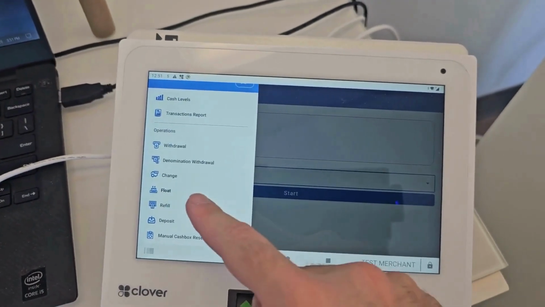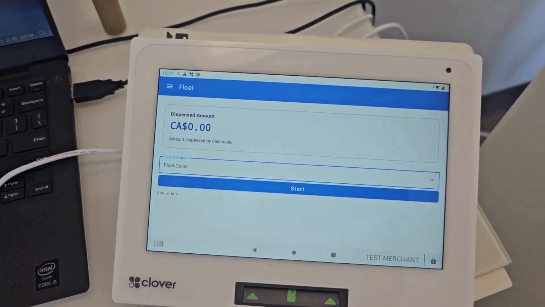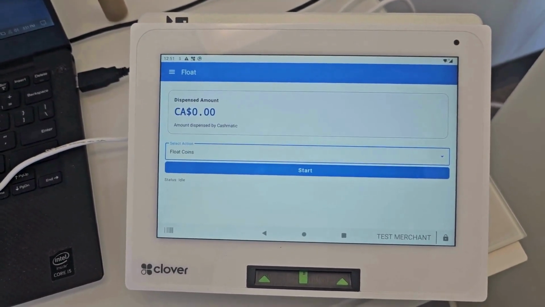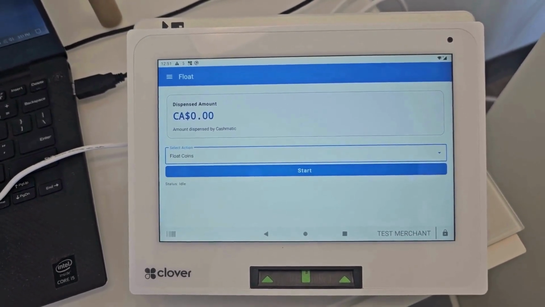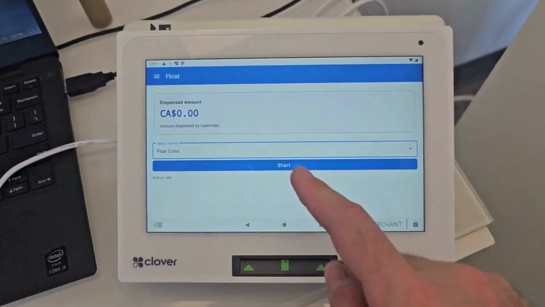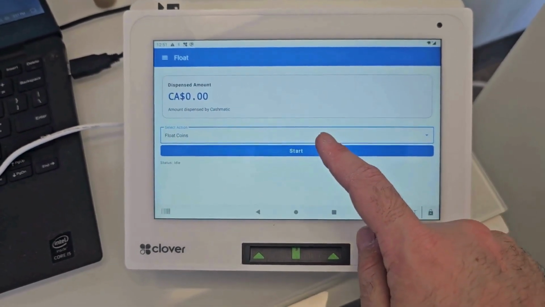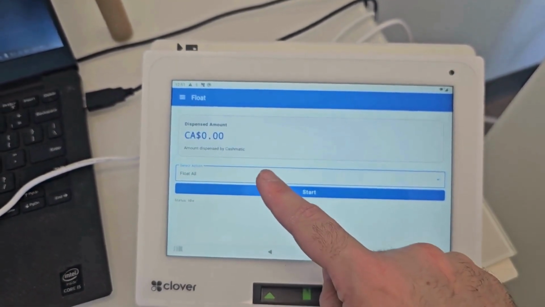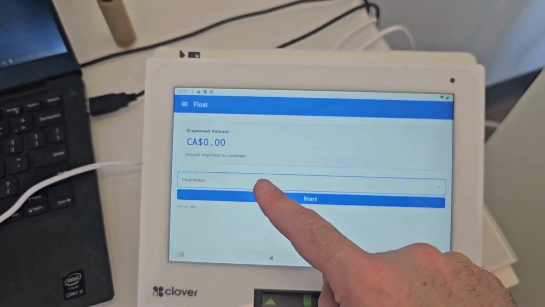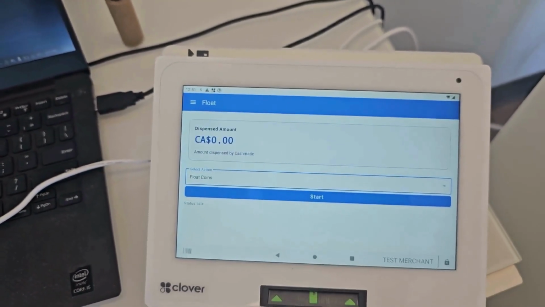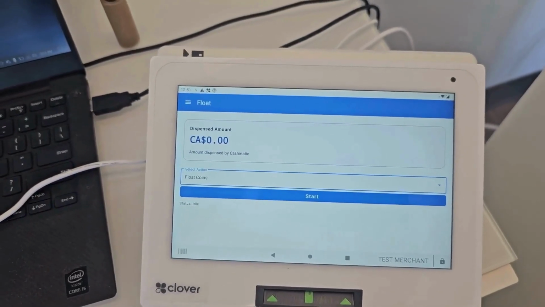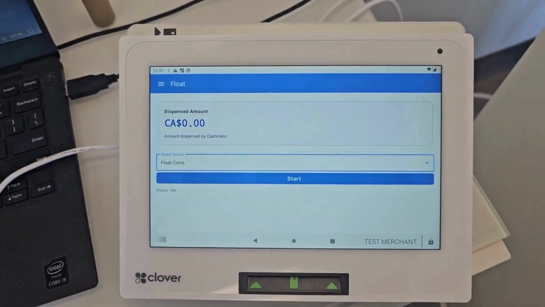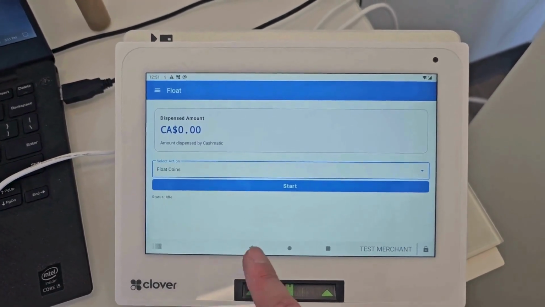So if you want to perform float, it depends on the configuration, how you set the float level and the max level on the web panel for your cash management machine. So here you can choose from the filter float all, float notes, or float only coins, and then you press start. This will make it easier for you to perform the operation from our app.